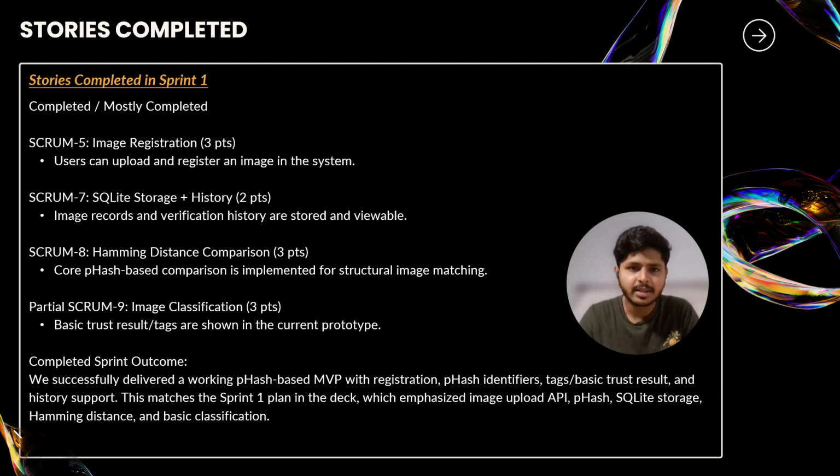Moving on to the progress we achieved in sprint 1, here are the user stories that we completed or mostly completed during the sprint. The focus of sprint 1 was to deliver a functional MVP centered around image registration, p-hash generation, similarity comparison, and basic classification. Overall, we made strong progress across all the core components.